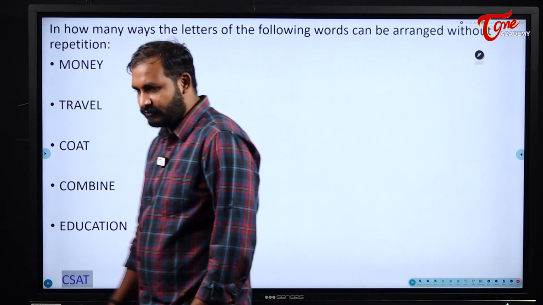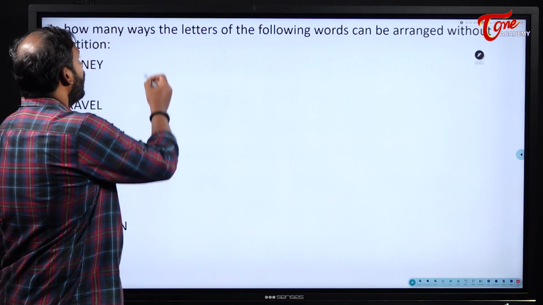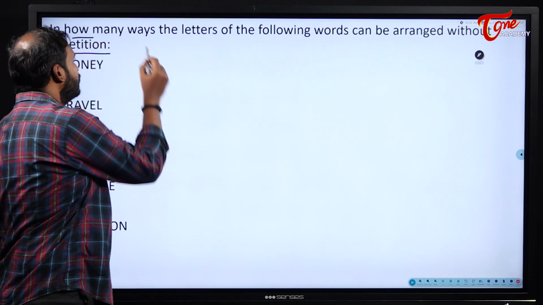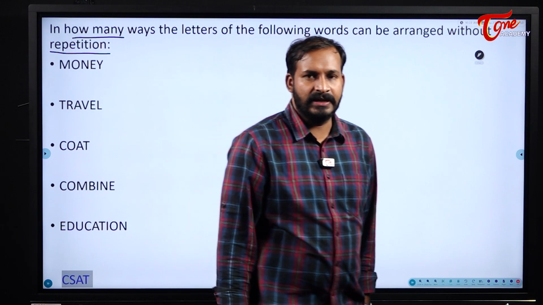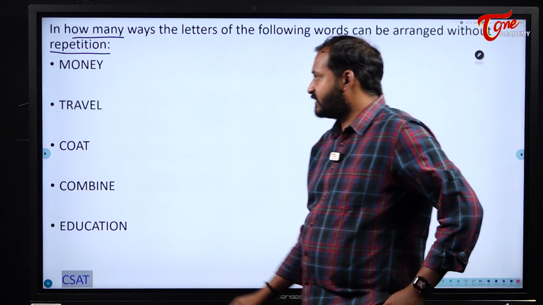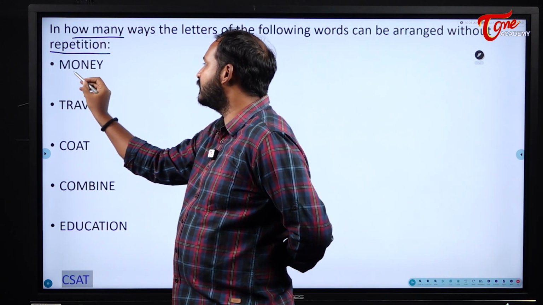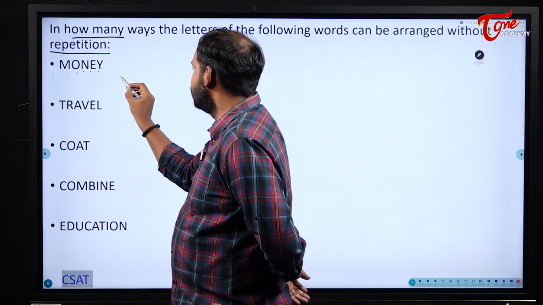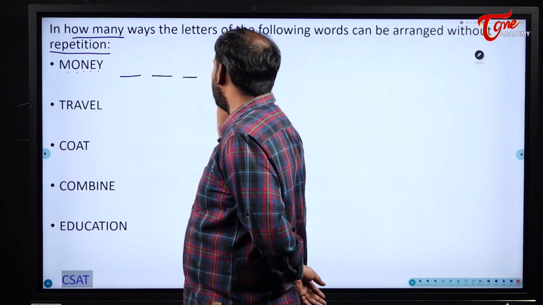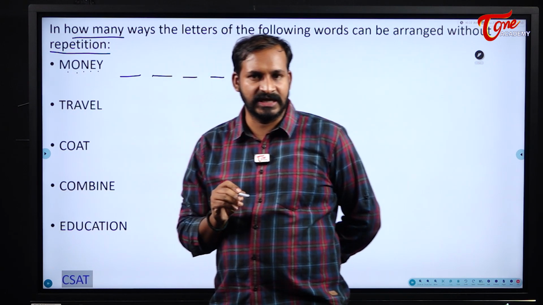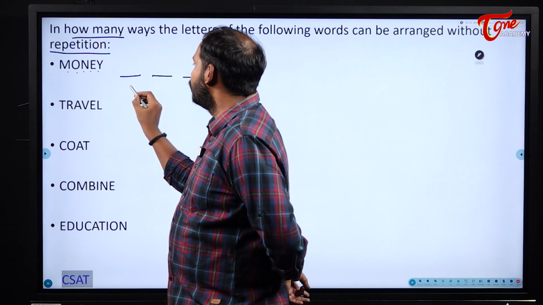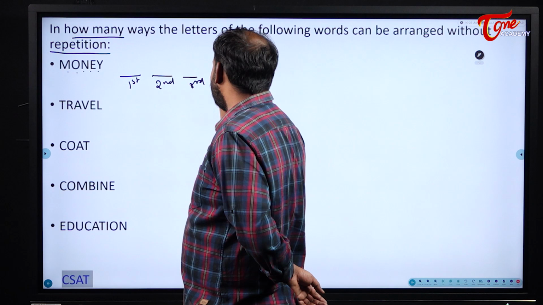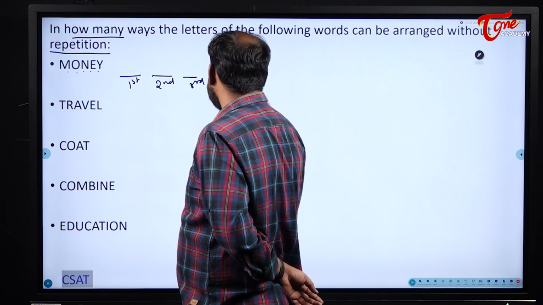Now see here the first question. In how many ways can the letters of the following words be arranged without repetition? This question is without repetition, that means the letters should not be repeated. First example, money. How many letters are there? 1, 2, 3, 4, 5. So how many positions will I get? 5 positions: first position, second position, third position, fourth position and fifth position.